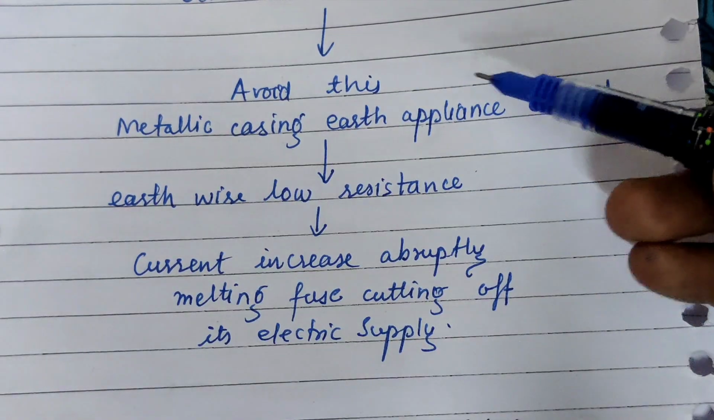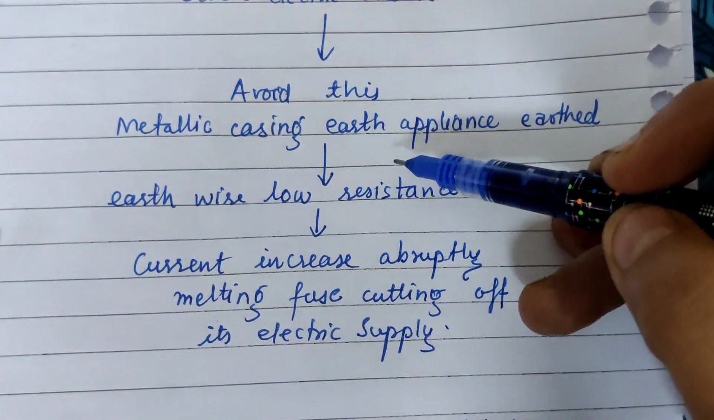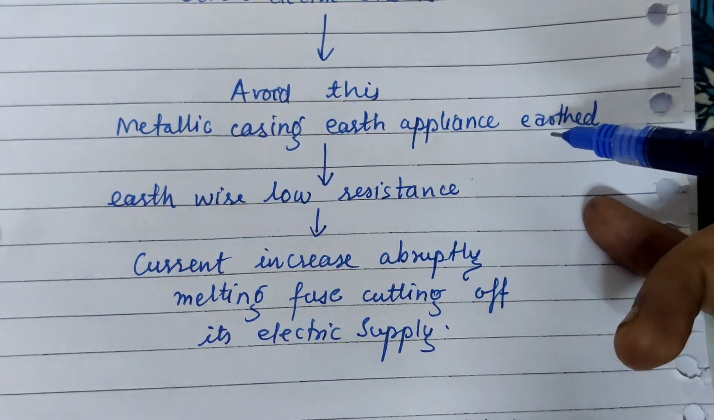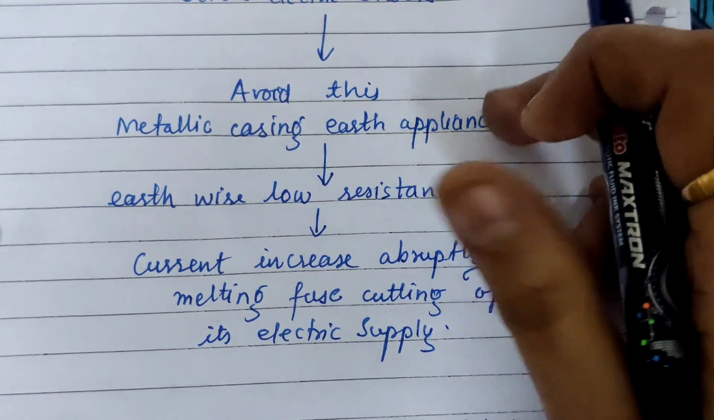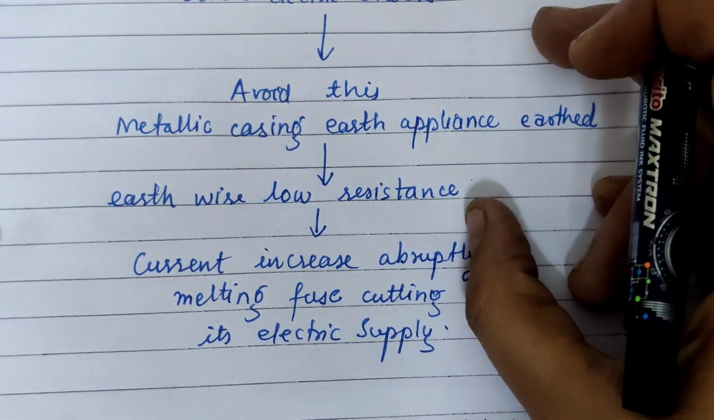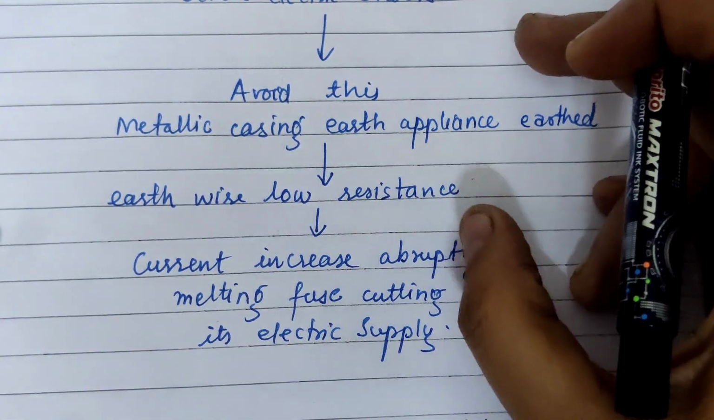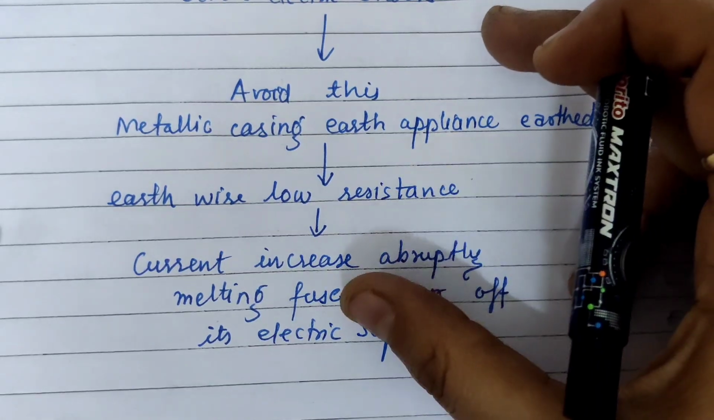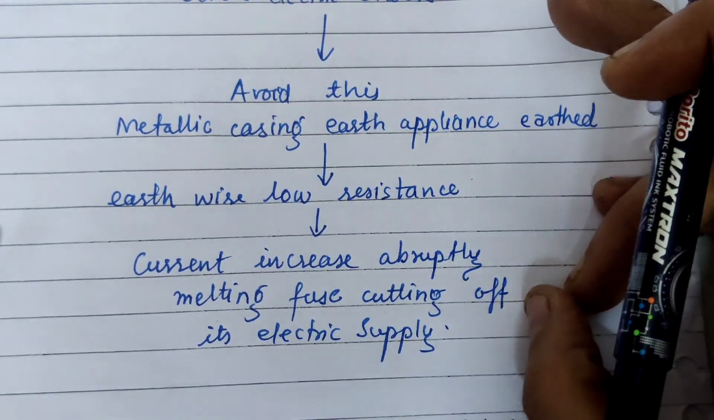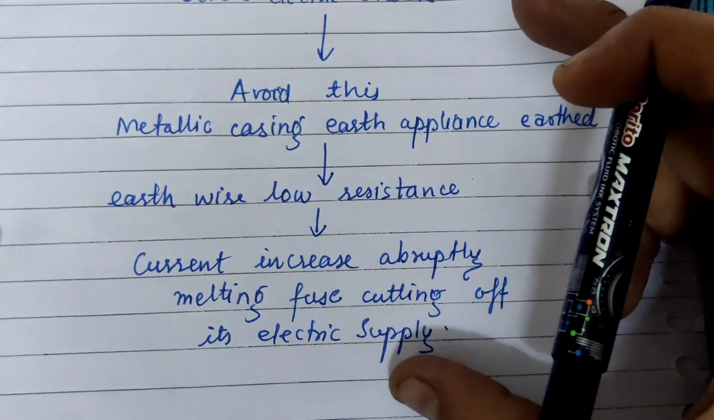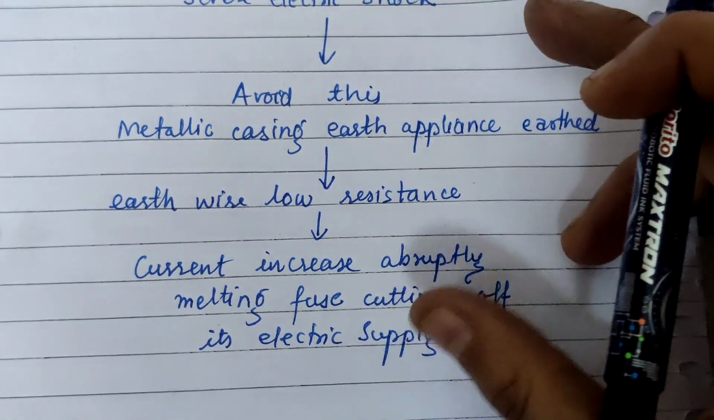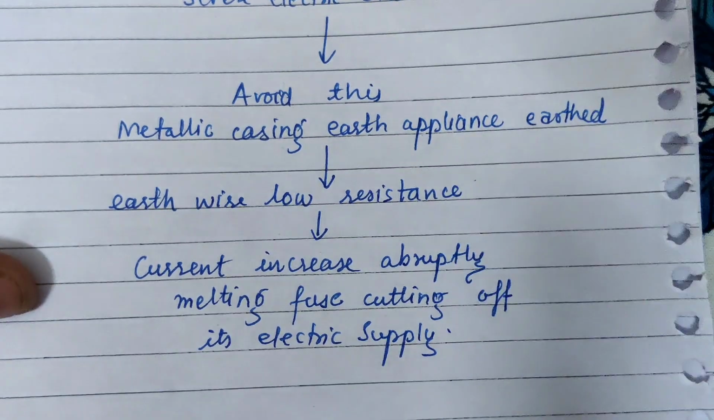Now in order to avoid this, the metallic casing of the appliances are earthed. What do you mean by this? That earth wire is connected, and this wire has a low resistance so that a large amount of current can flow through it, and since the current increases, the fuse wire easily melts, or we can say it easily cuts off the electric supply and we prevent the appliance from being damaged.